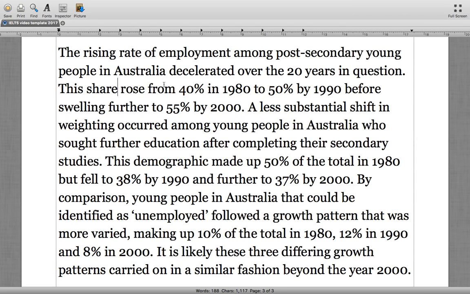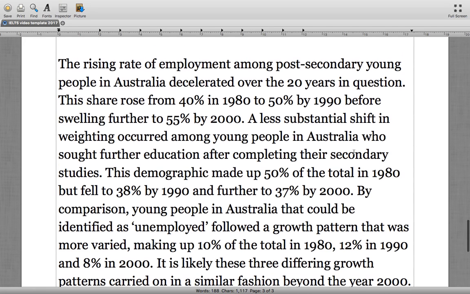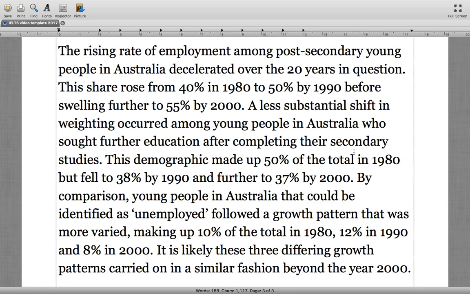Okay, so anyway, just an idea, if you ever needed to beef up the word count, you could commit one sentence to describing the trend that you see, and then another sentence to getting into more of the very specific, minute details that make up the trend. Because as I was saying, this source doesn't have that much information that you need to communicate, so putting it into 150 plus words can be a challenge.